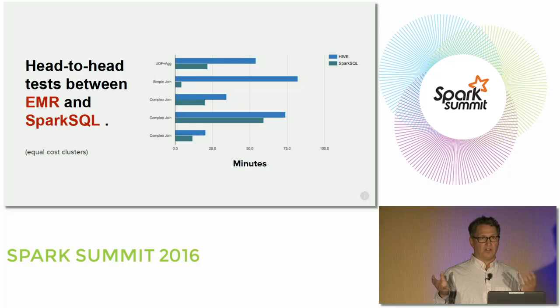Simple joins, so large table versus small table joins. This is an extreme example, but by and large, all of these simpler join activities really greatly outperform their EMR counterparts. When we get to the really complex joins, these are the bottom 3 charts on this, the performance is not as great, but it's still better. And all it is is a drop-in replacement. So you take your Hive query, you pop it into Spark SQL, it works better.